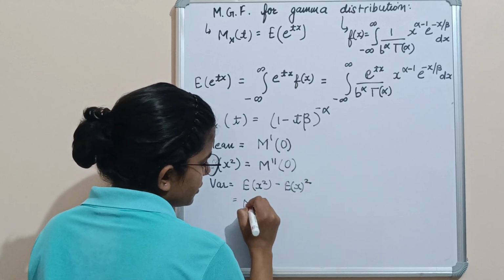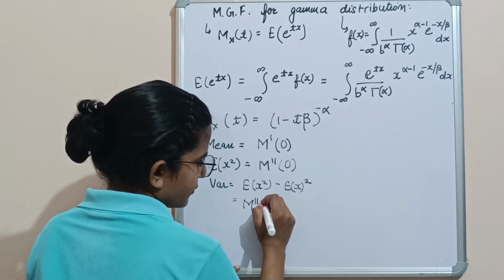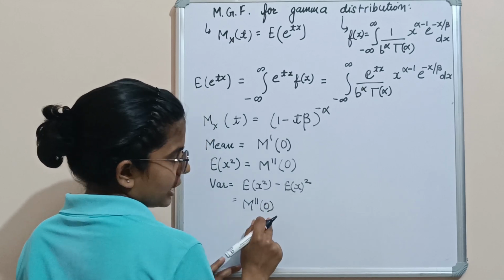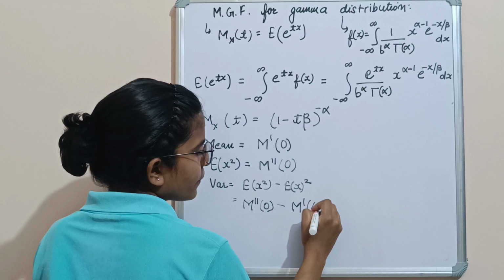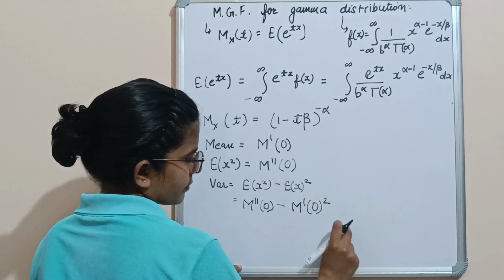That means the moment generating function second derivative putting t equals 0, minus the moment generating function first derivative putting t equals 0, squared.